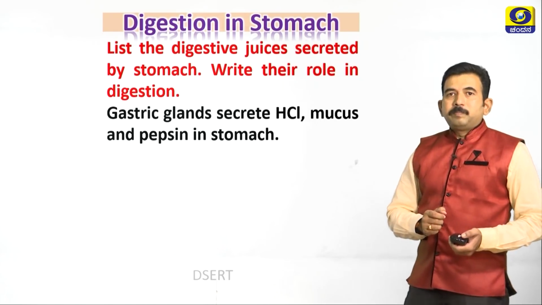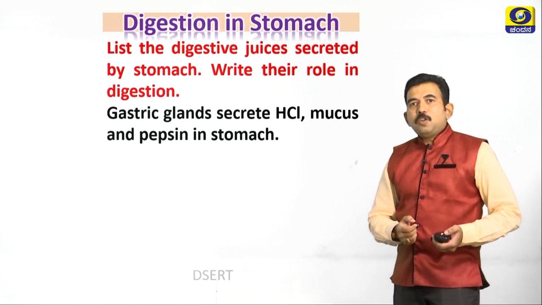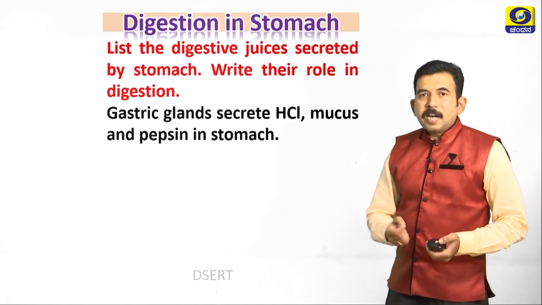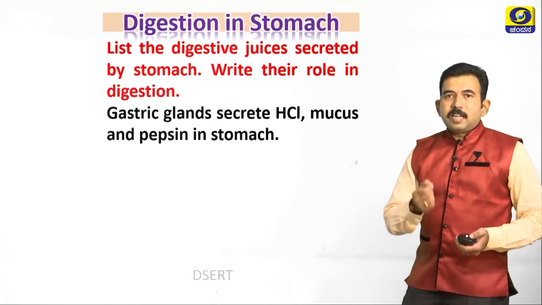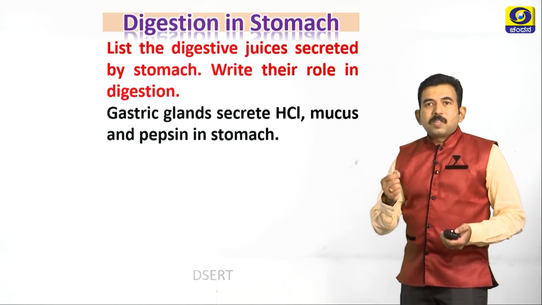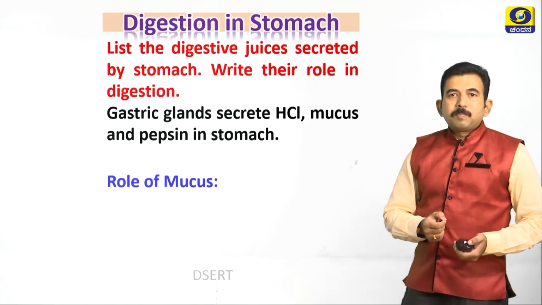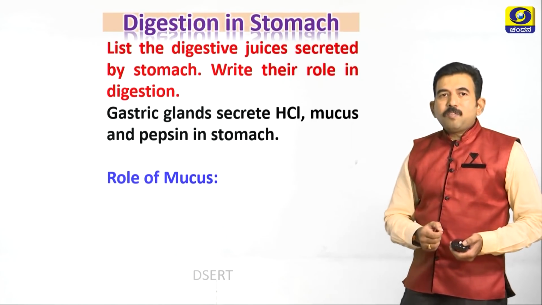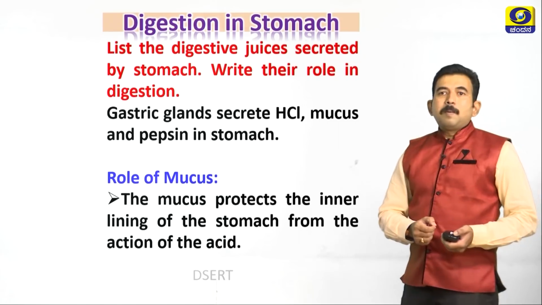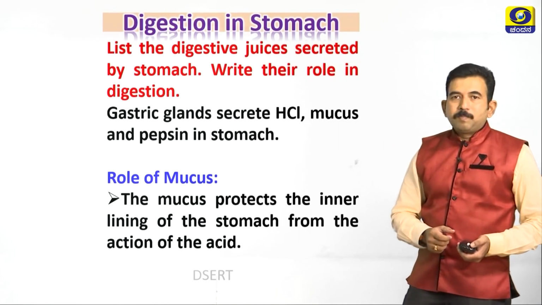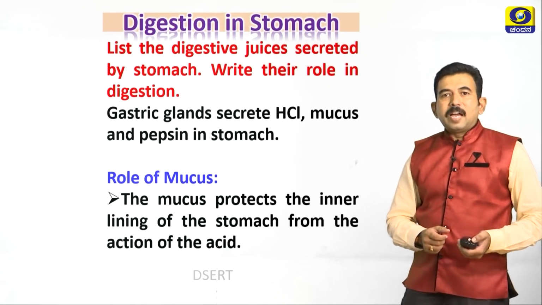So in examination you may expect a question: list the digestive juices secreted by stomach and write their role in digestion. Gastric gland secretes mainly HCl, mucus and pepsin in our stomach. And first let us study role of mucus. Mucus protects the inner lining of the stomach from the action of the acid.